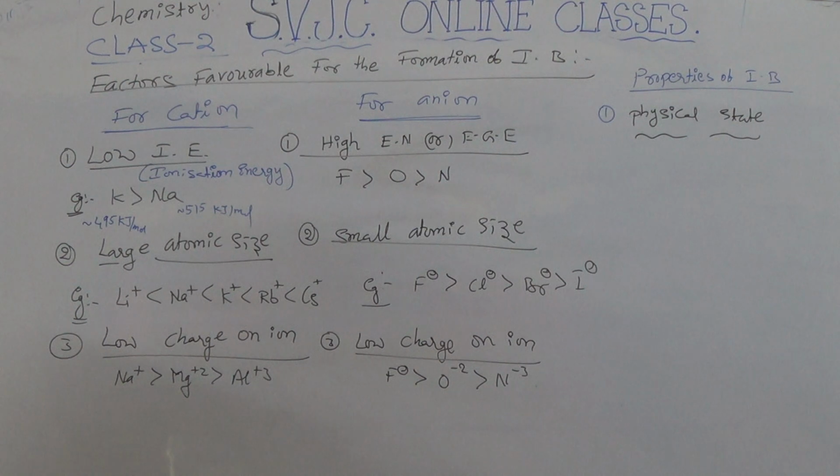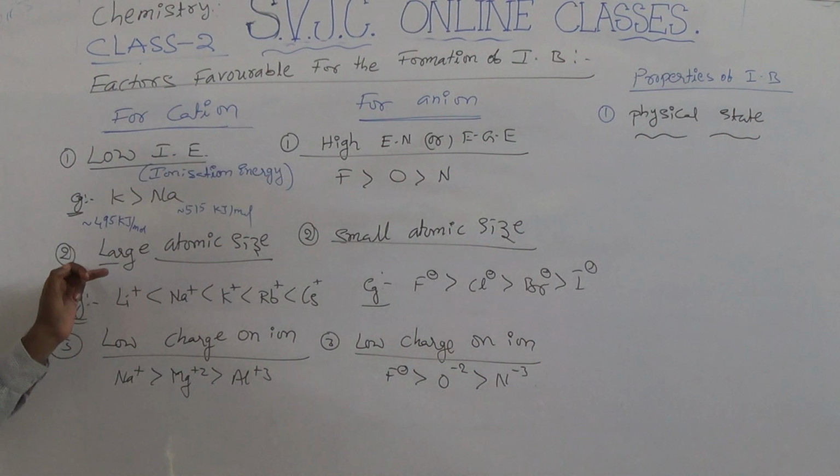So which one is having more ionization energy? Sodium. Based on this, the atoms which have a low ionization energy can form cations very easily.